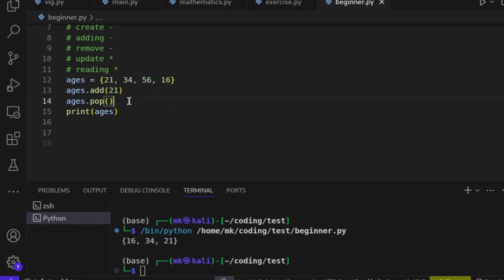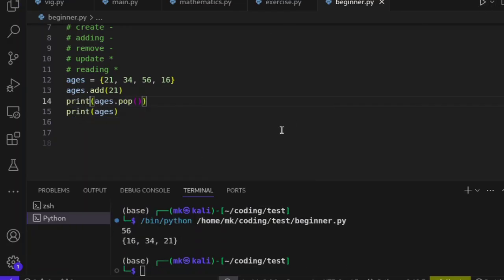But like I told you, we can ask it what element did you remove. Let me print it. I can print to see the element it removed. If I run, see, it's telling me it removed what? 56. So we cannot chain pop, because this one is returning 56, not a set. But if you add another pop underneath, it will remove another, yes, it's going to remove a different item.